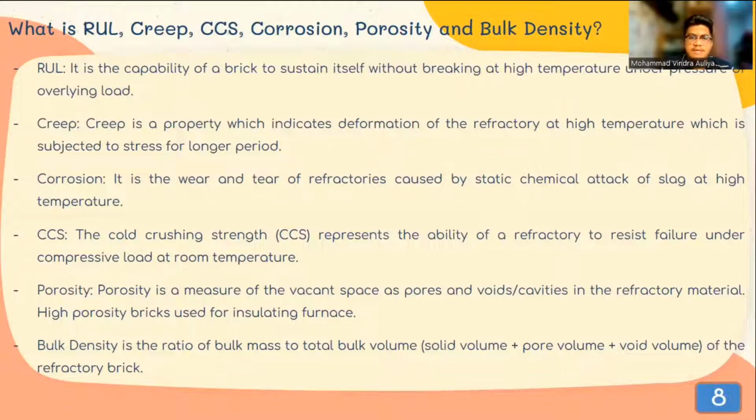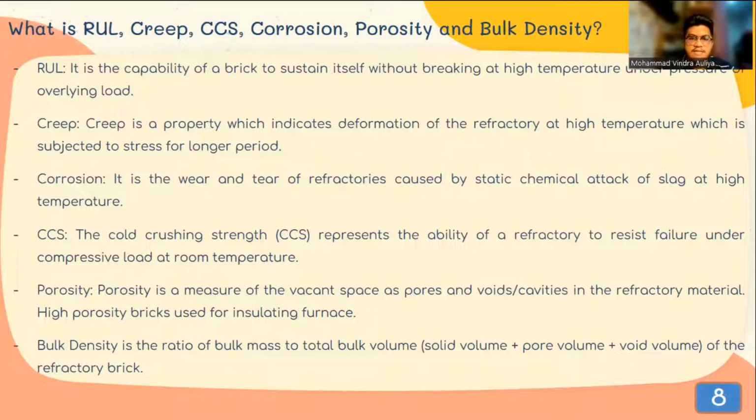Corrosion is the wear and tear of refractories caused by static chemical attack of slag at high temperature.